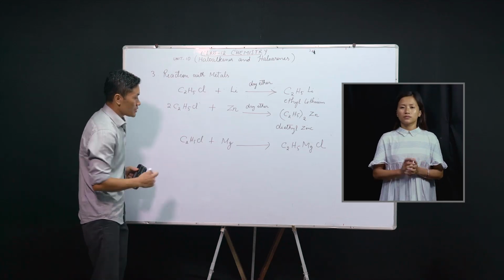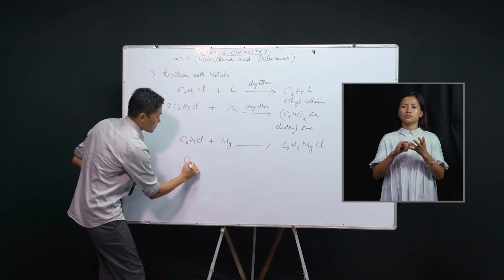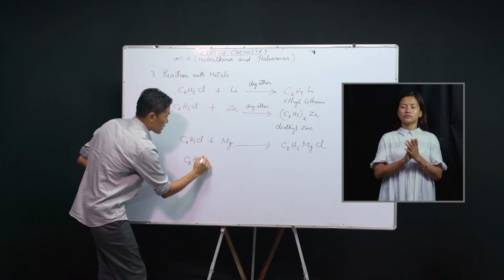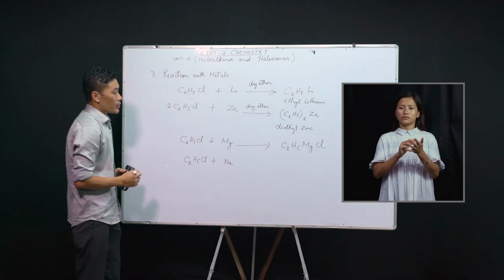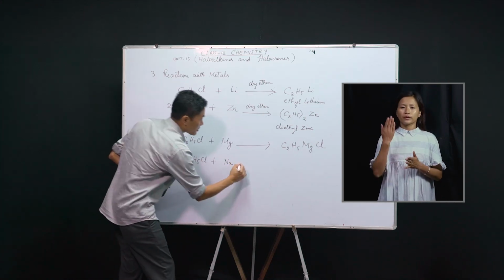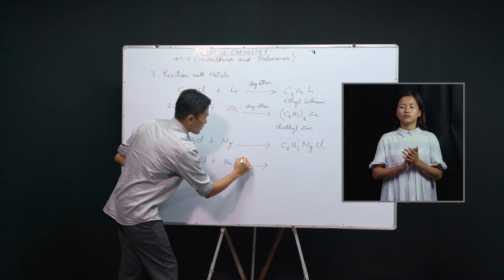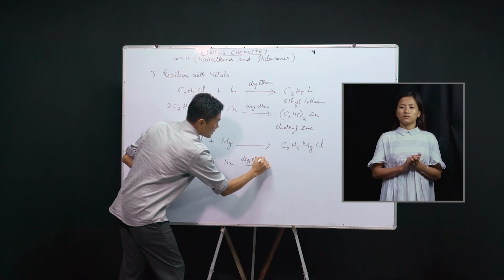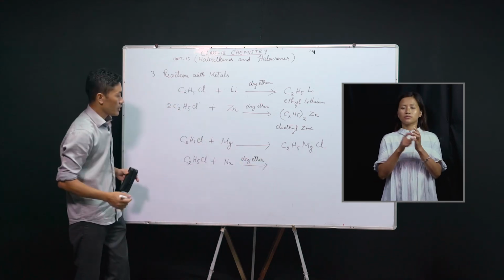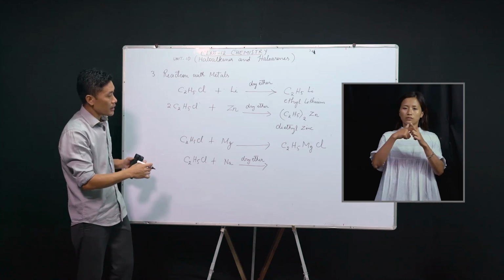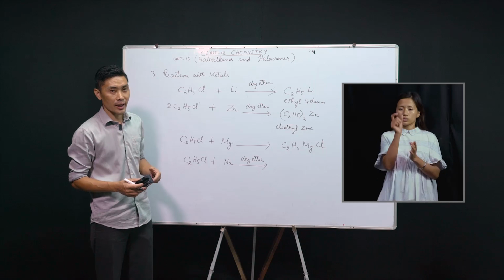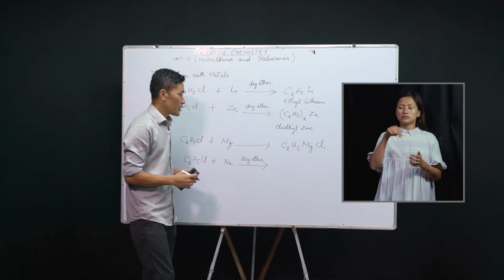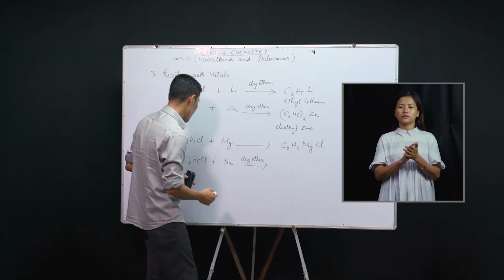Now, the third case is where these haloalkanes react with sodium metal. In the presence of sodium metal in dry ether, haloalkanes undergo a special type of reaction which is called the Wurtz reaction. And in this reaction, an alkane is formed as the main product.